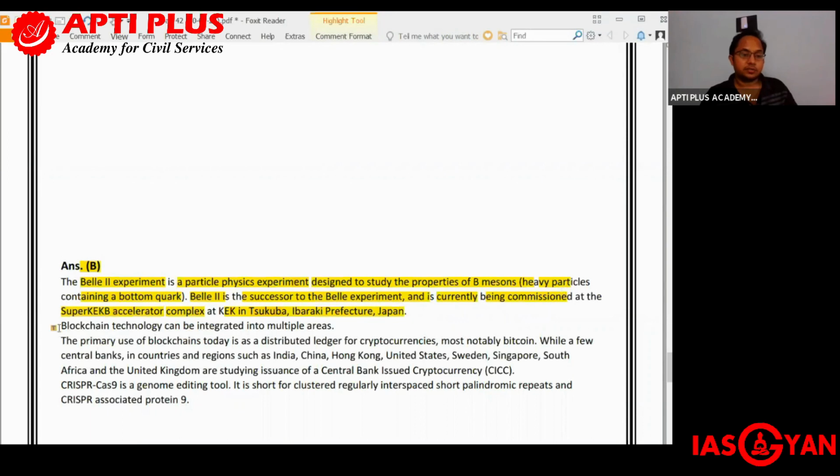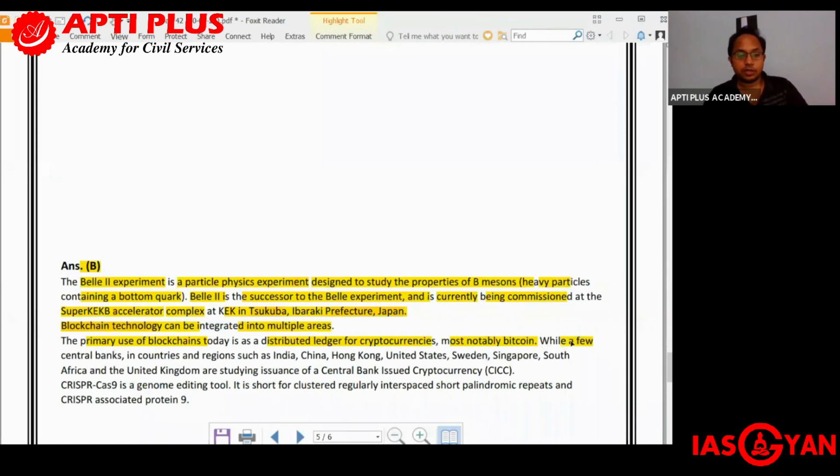Next, when we talk about blockchain technology, it can be integrated into multiple areas. The primary use of blockchain today is a distributed ledger for cryptocurrency, and most notably it is used in Bitcoins.